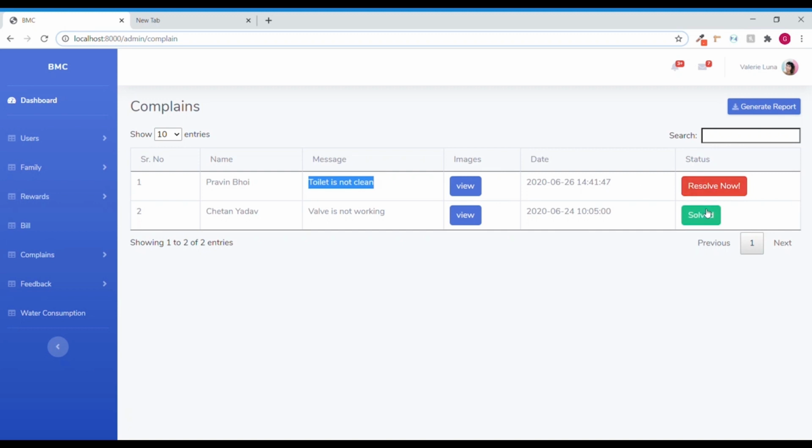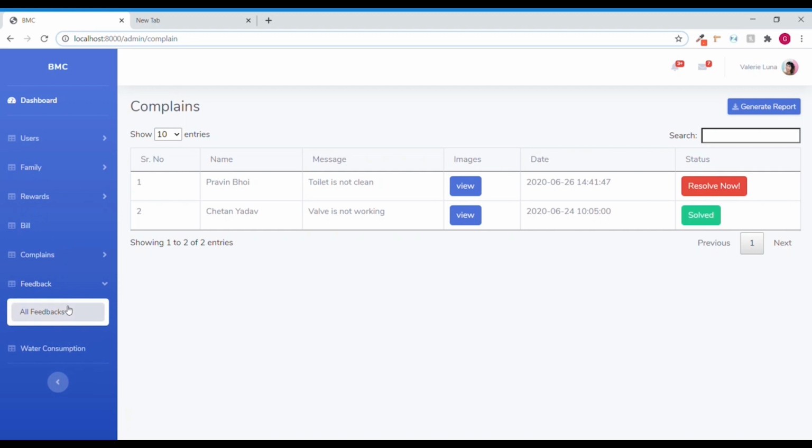You can change the status here. The status is resolved now. That means the complaint hasn't been resolved yet. Again, there is a second complaint from Chetan Yadav that states the valve is not working, generated on 24th of June, and it has been solved.